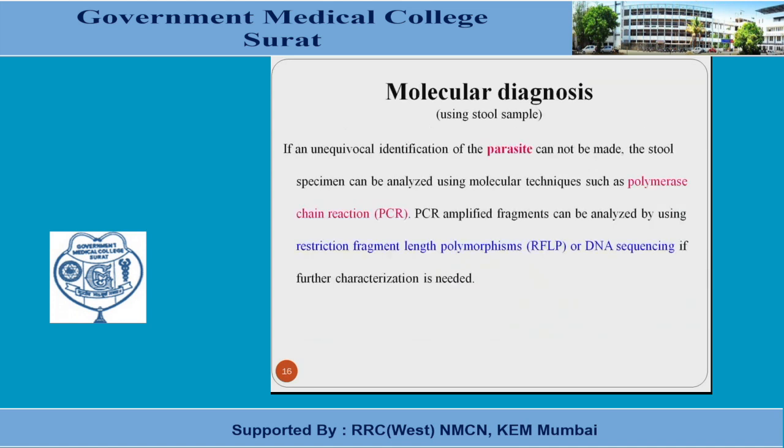Another is the molecular diagnosis. If an unequivocal identification of the parasite cannot be made, then the stool specimen can be analyzed using molecular techniques such as the polymerase chain reaction. This PCR-amplified fragment can be analyzed by using restriction fragment length polymorphism or DNA sequencing if further characterization is needed.